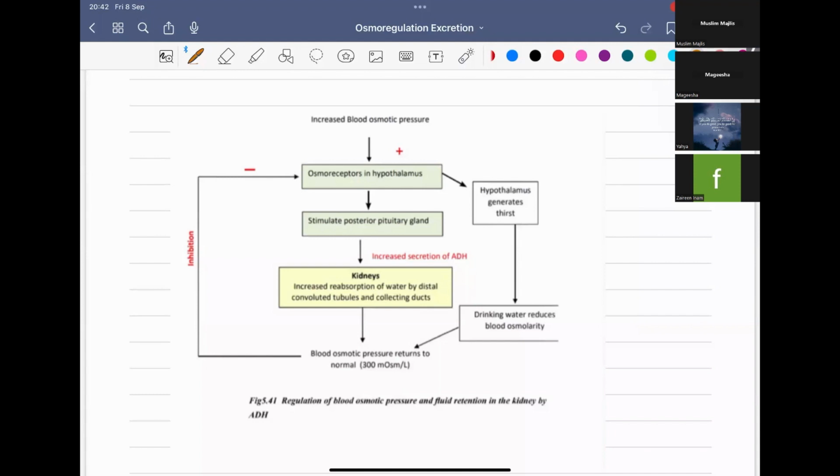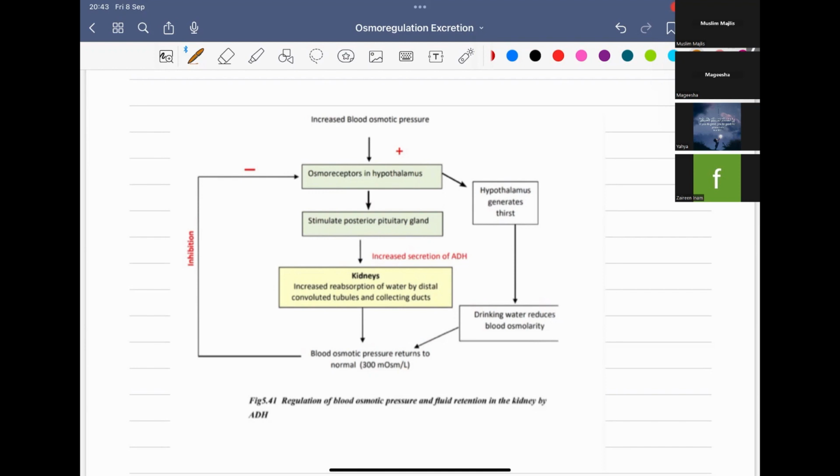Okay, so blood osmotic pressure means the concentration of solutes in the blood, right? So if there is increased blood osmotic pressure, that means the water level in the blood will be sensed by the osmoreceptors in the hypothalamus. So where is the hypothalamus? It is a part of the brain, right? In the hypothalamus you have osmoreceptors. Osmoreceptors are receptors that sense the blood osmotic pressure.